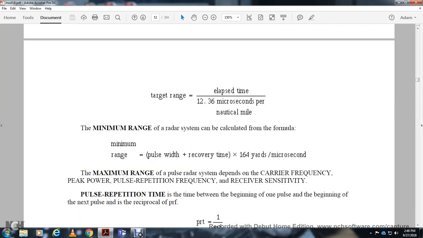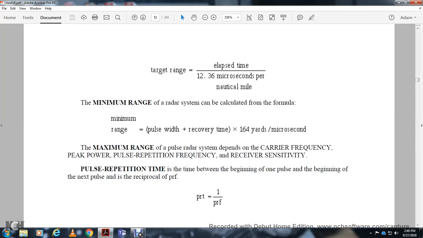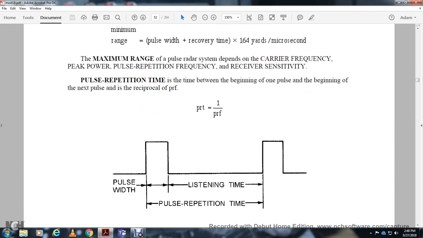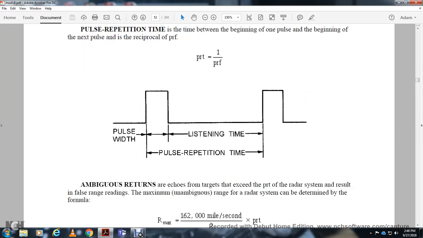Maximum range of the pulse radar system depends on the carrier frequency, peak power of the pulse, pulse repetition frequency, and receiver sensitivity. Pulse repetition time is the time between the beginning of one pulse and the beginning of the next pulse, the reciprocal of the pulse repetition frequency. Pulse repetition time is equal to 1 over the pulse repetition frequency.